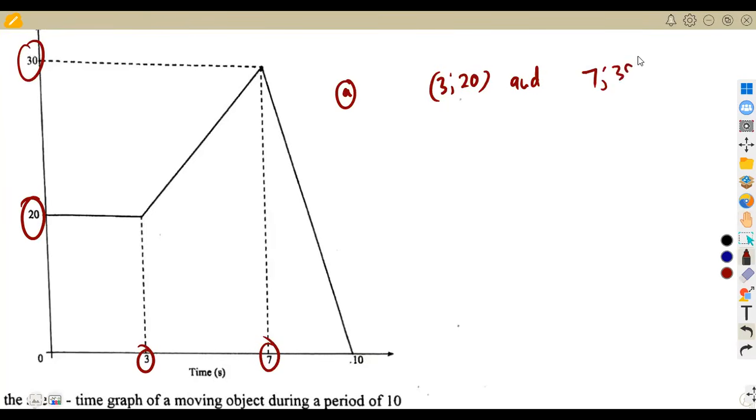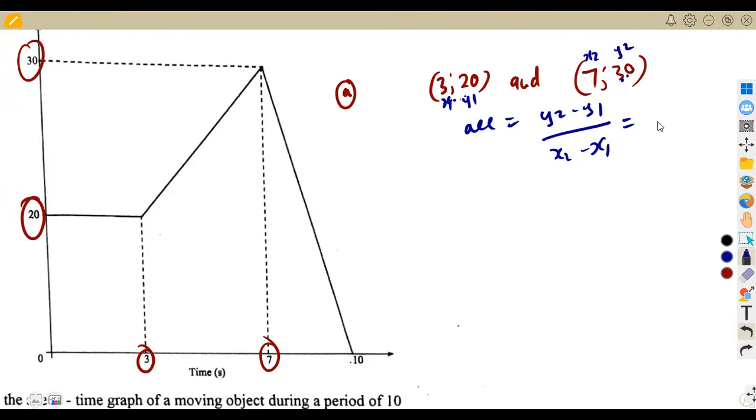You calculate it the same way you calculate your gradient, the change in y over the change in x. So you're going to have the change in y, which is y2 minus y1, over x2 minus x1.